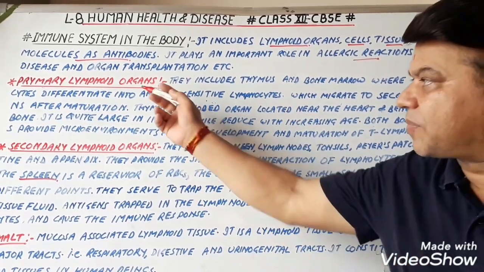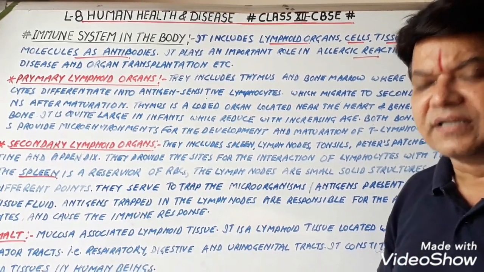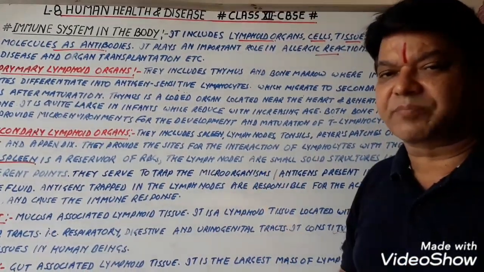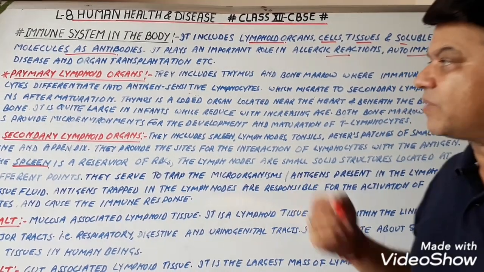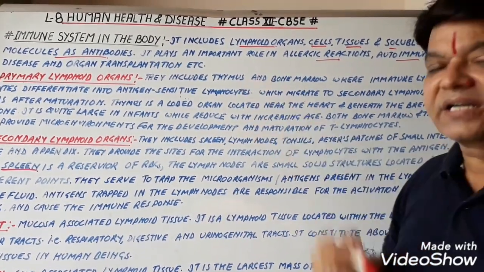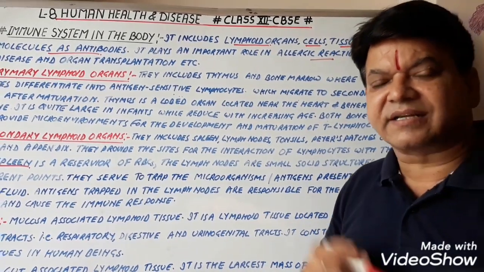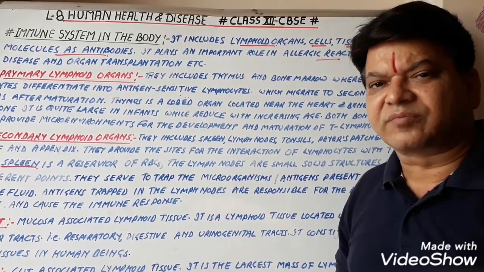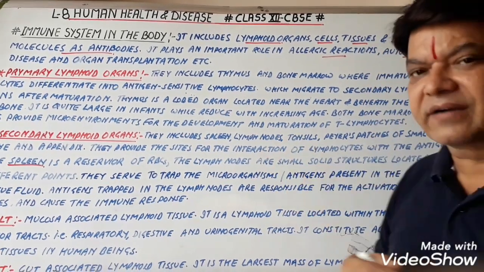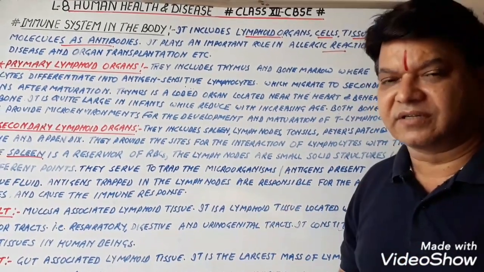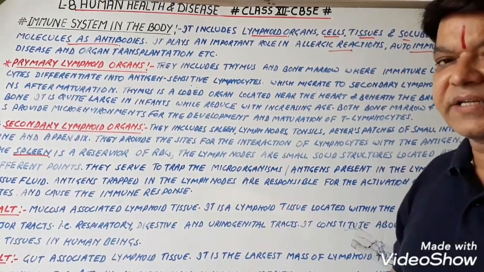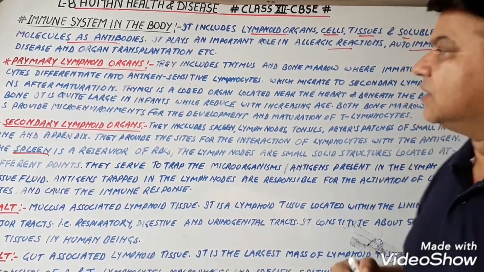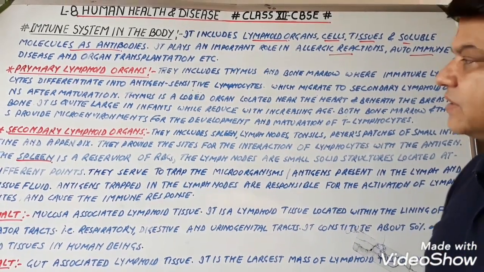So first of all, primary lymphoid organs. As we know that the lymphatic system is there in our body, and these lymphoid organs play an important role in the formation of the protective cells, just like the T cells and B cells. So T lymphocytes and B lymphocytes, these are a kind of WBC, which protect our body against many diseases. Or we can say that both of these T and B lymphocytes form our immune power of the body.